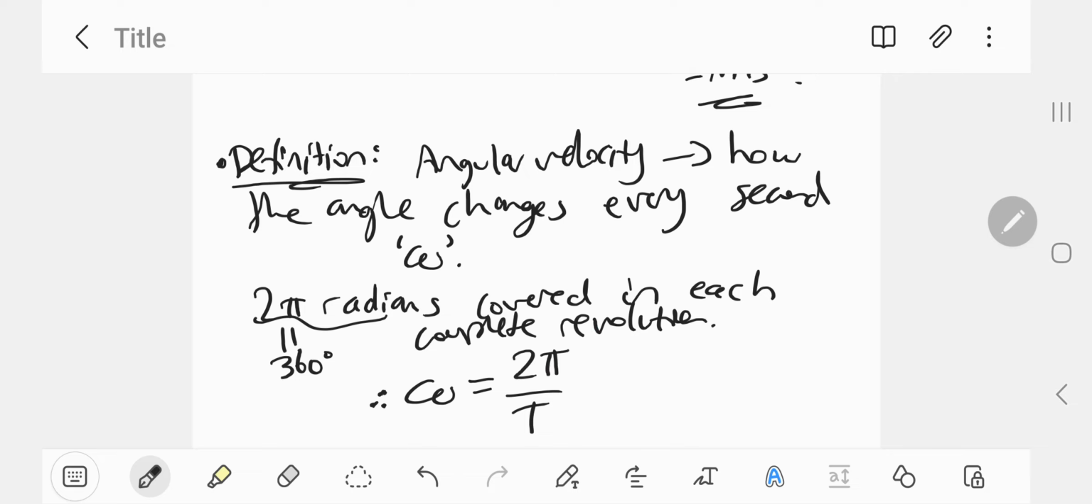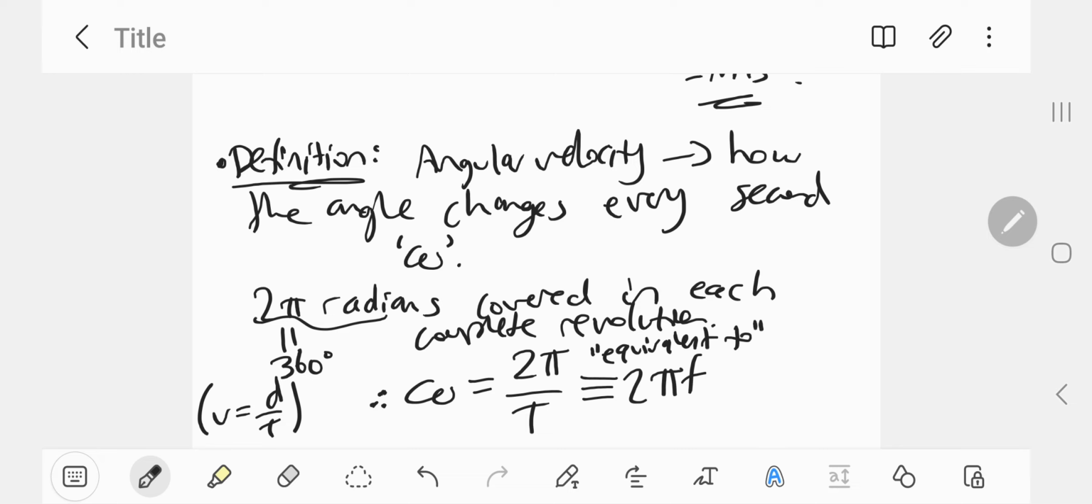Same thing as before, because velocity is just distance divided by time. V in this case is the angular velocity, which is replaced with omega. This distance is 2 pi, and the period T is just the time, right? And that is also equivalent to, so these 3 straight horizontal lines mean equivalent to, mathematically, 2 pi f, because if you recall from waves and thermodynamics, the frequency is just the inverse of the period. f is equal to 1 over T. It's a property of waves.